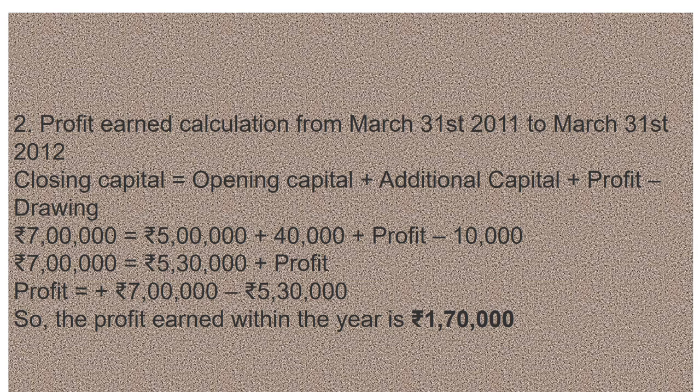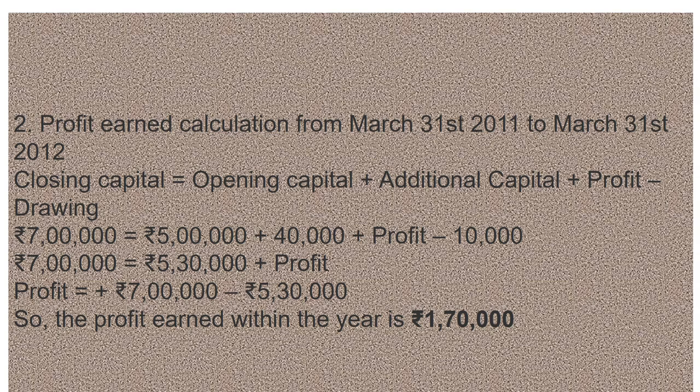In part A, additional capital and drawings were not given, so we put 0 under both. In this question these values are given, so we can calculate profit by putting in the values.